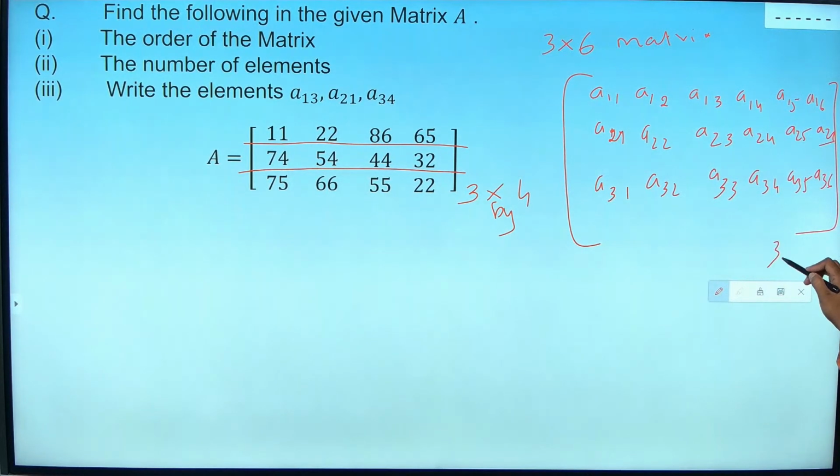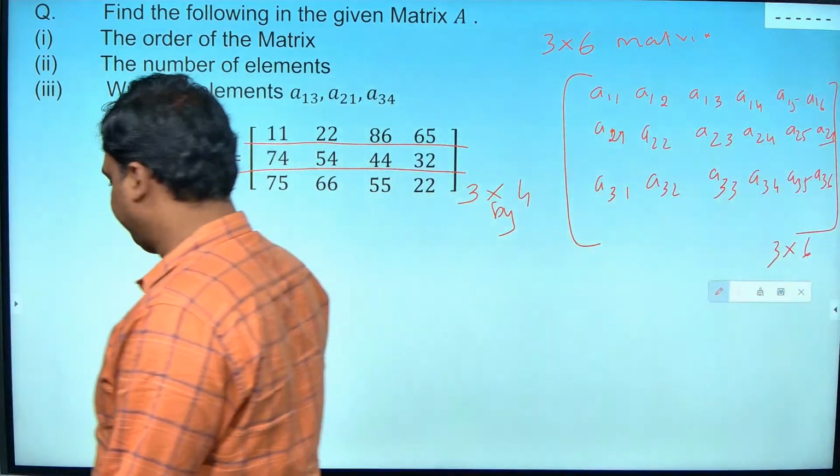So this is a 3 by 6 matrix. How many elements will we have? 18 elements we will have. Okay? 18 elements we will have.